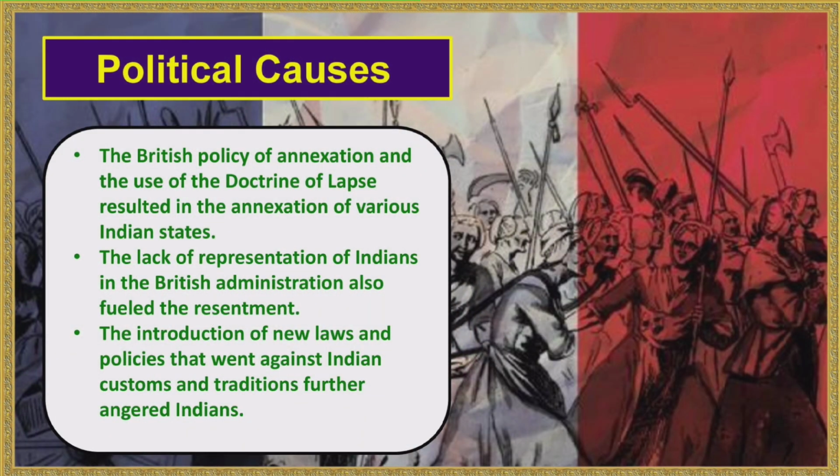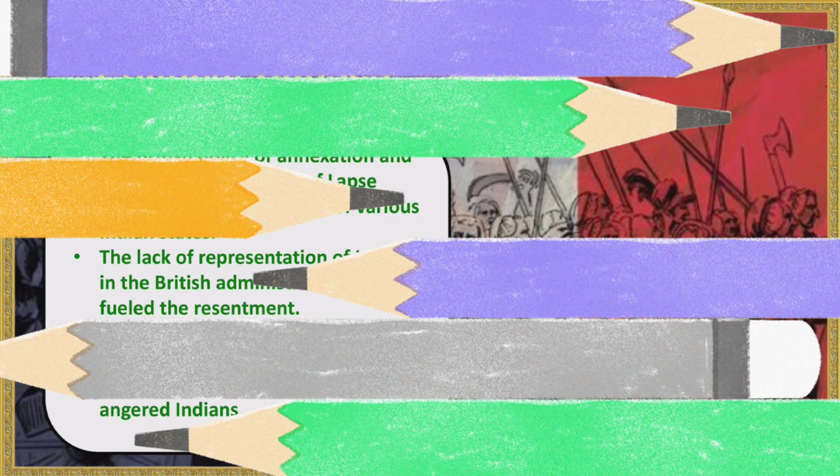Political causes. The British policy of annexation and the use of the doctrine of lapse resulted in the annexation of various Indian states. The lack of representation of Indians in the British administration also fueled the resentment. The introduction of new laws and policies that went against Indian customs and traditions further angered Indians.